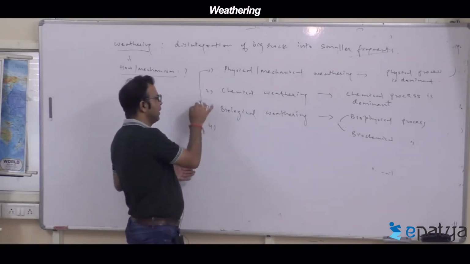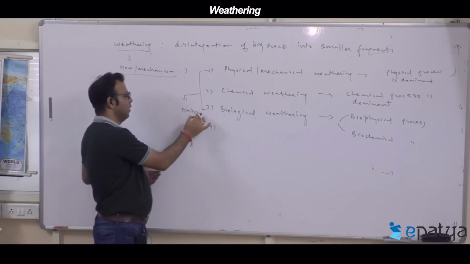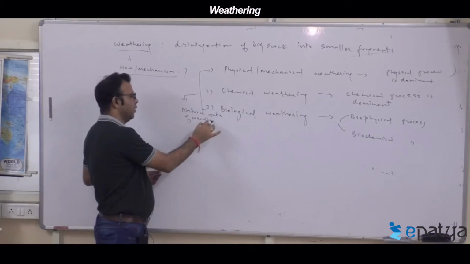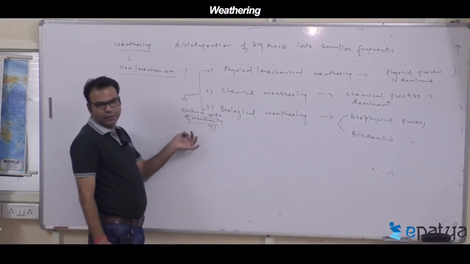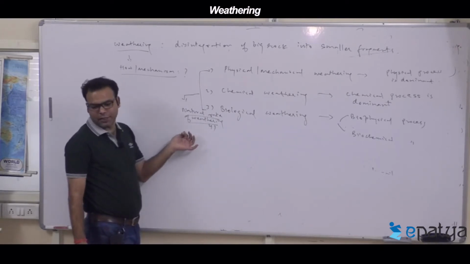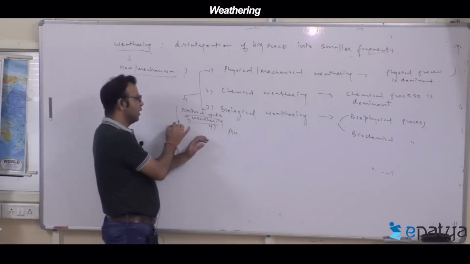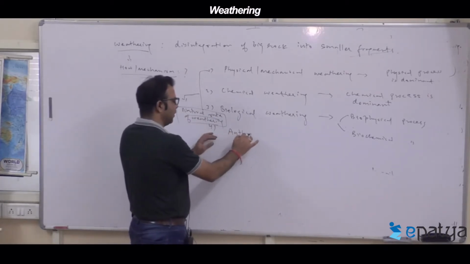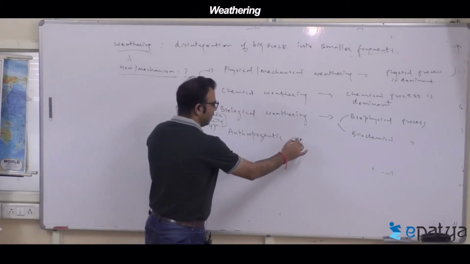Last, this natural rate of weathering is accelerated by human activities. When humans directly or indirectly accelerate the natural rate of weathering, such an event is called anthropogenic weathering.